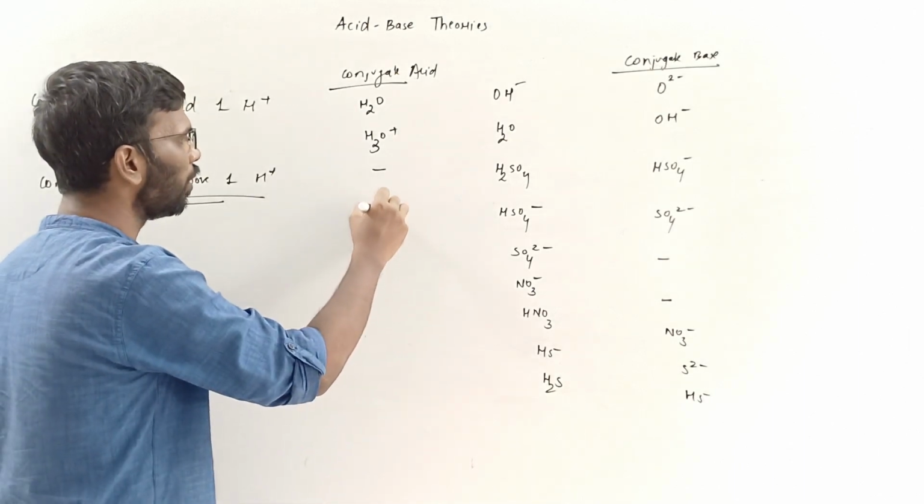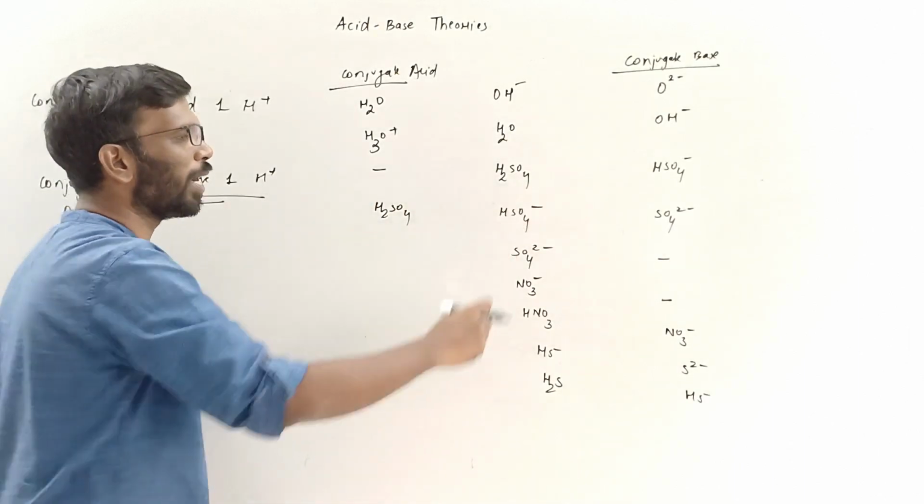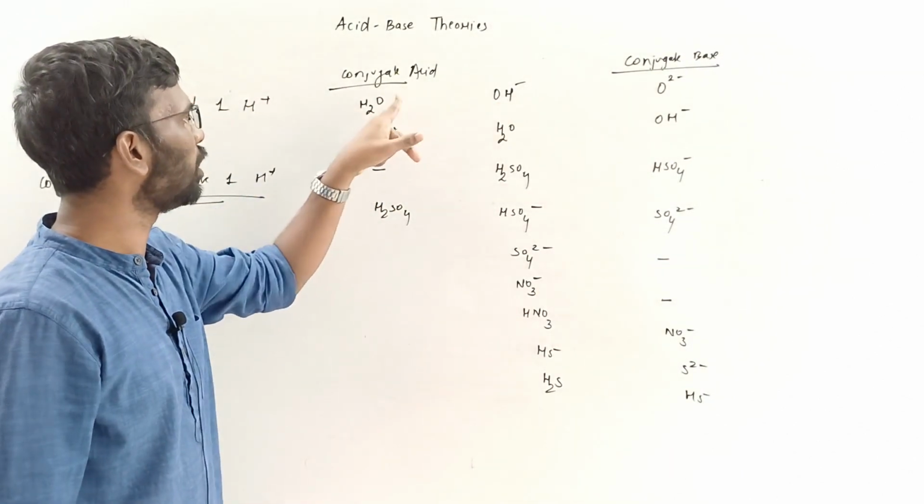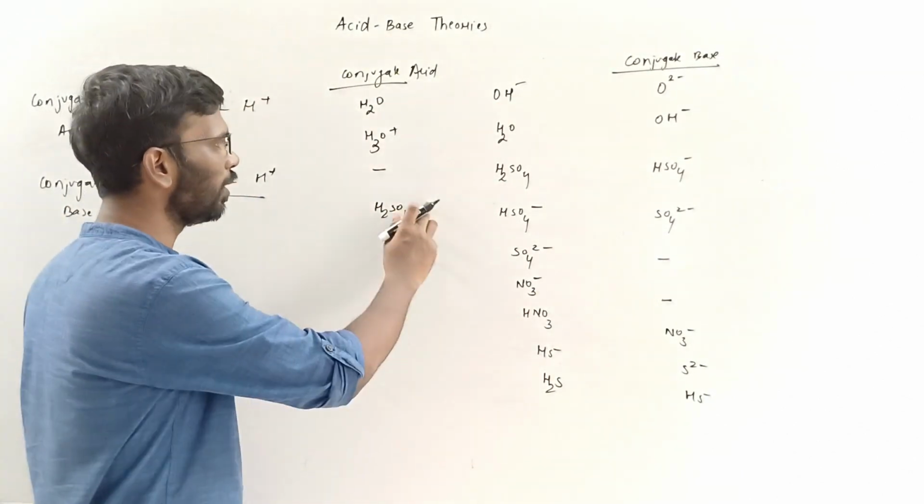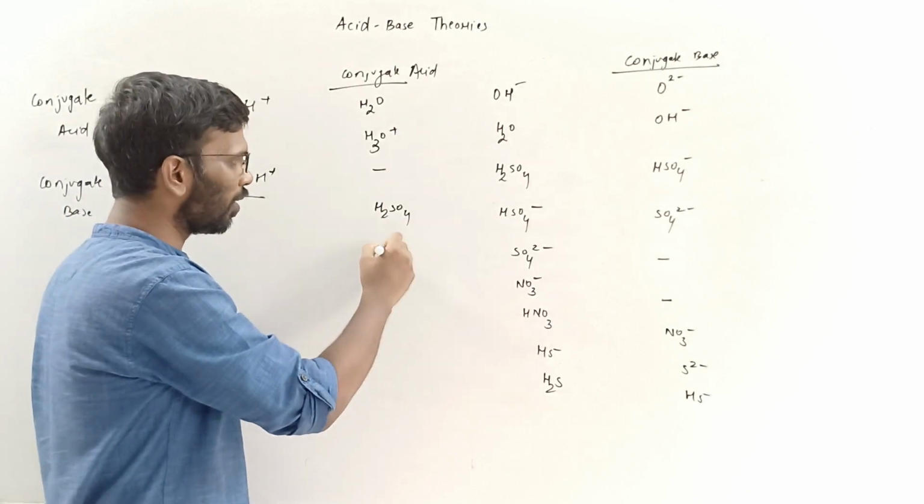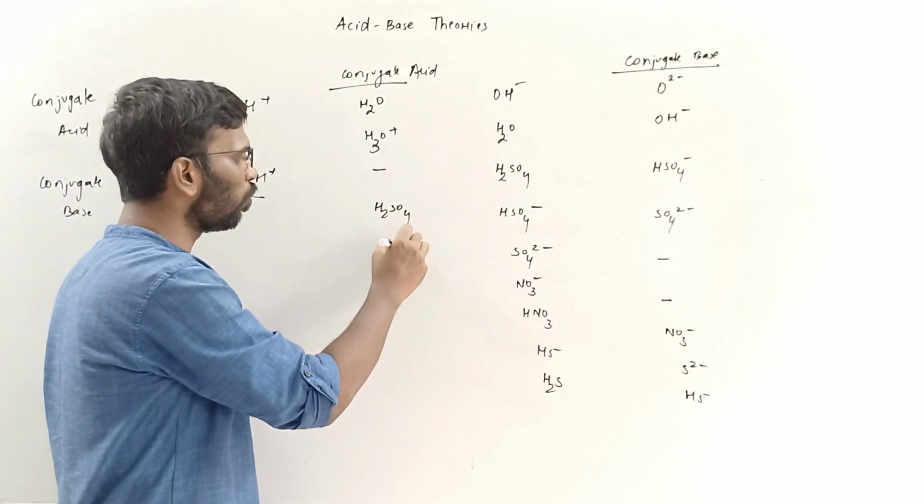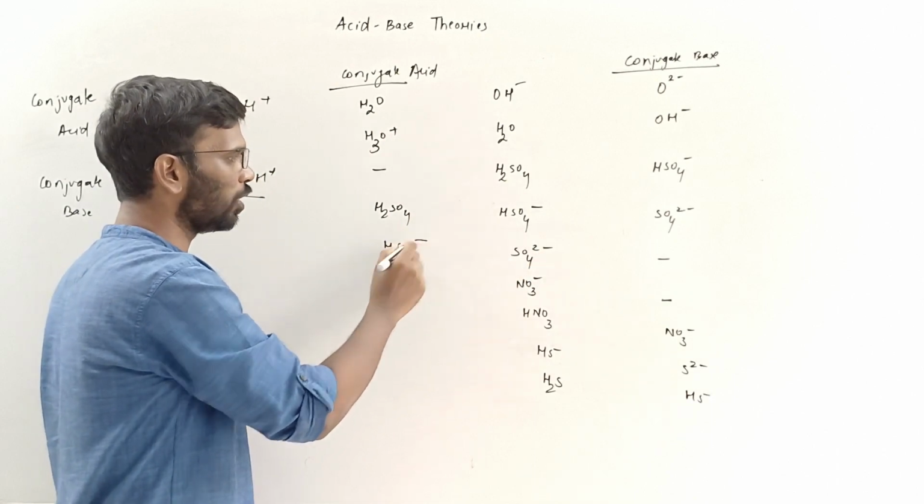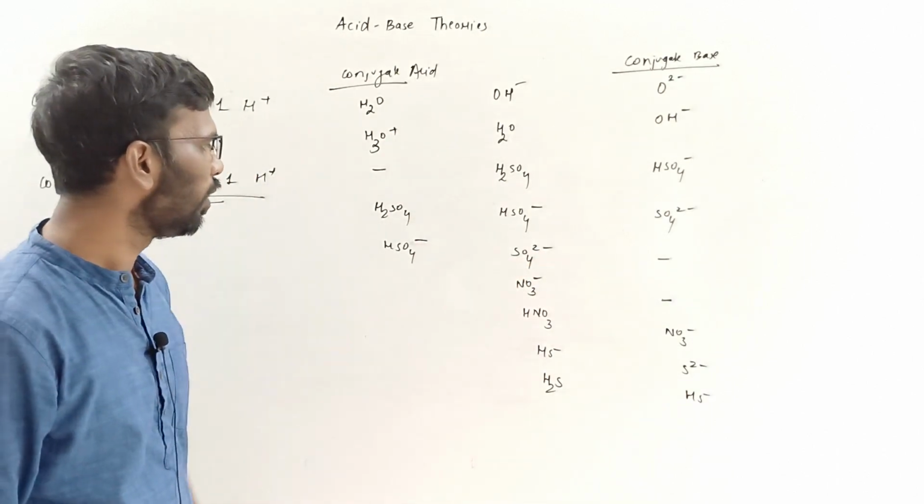This will become H2SO4 because this is minus and one positive, it is neutral. Same way over here, this is minus and one H plus, it becomes neutral, right? So here the conjugate acid will be HSO4 2 minus. 2 minus means one negative charge less, because you are adding one hydrogen.